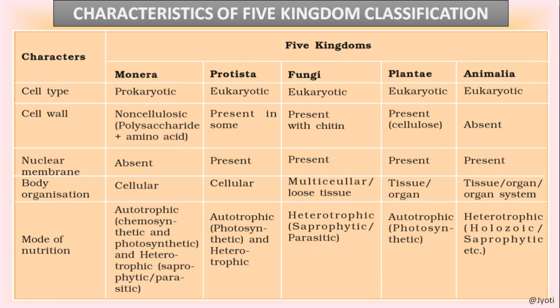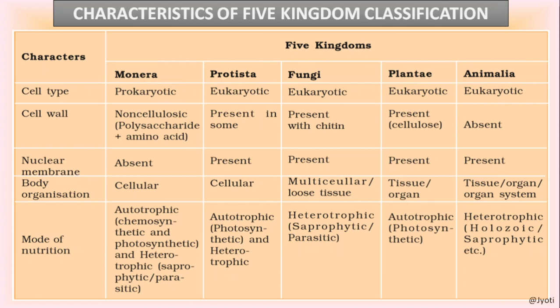But now coming to the cell wall property. In Monera, it is not made up of cellulose. Instead, it is made up of a polysaccharide plus amino acid that is known as peptidoglycan. In case of Protista, the cell wall is not present in all the organisms, but it is present in some organisms. Coming to fungi, the cell wall is present and it is made up of chitin. In Plantae, the cell wall is present and it is made up of cellulose. In Animalia, there is no cell wall in the cell.